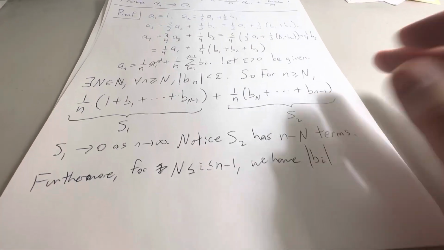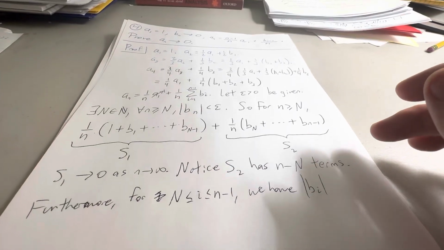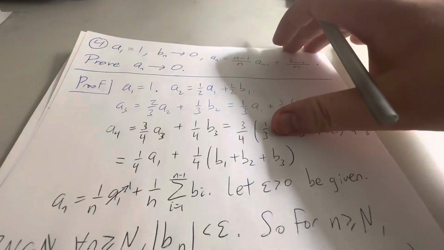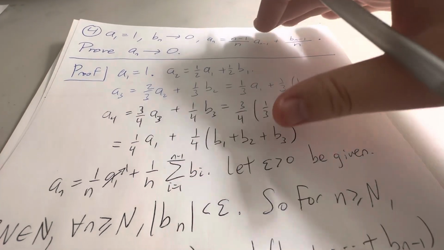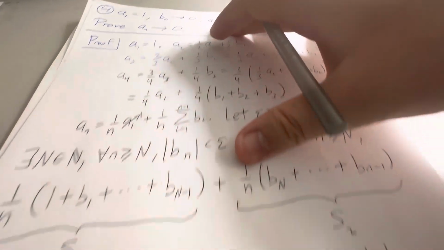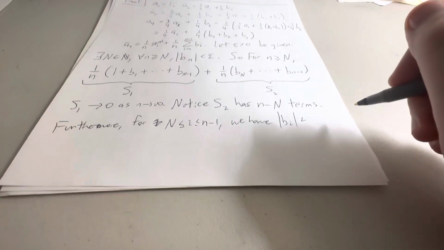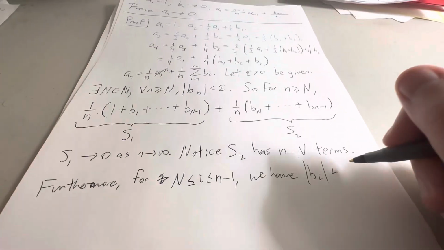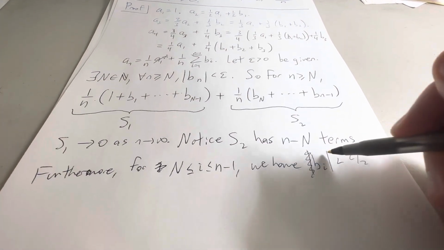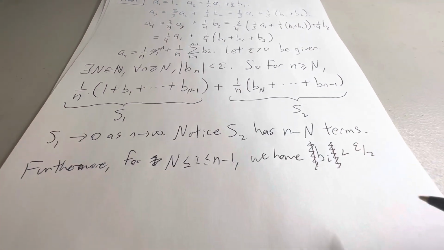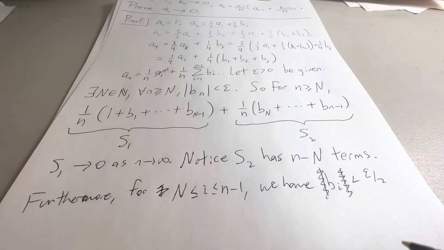Well, I feel like it should be an absolute value. Are my b's positive or negative? I guess I really don't know. I just know that it tends towards 0. So I have that b_i is less than epsilon over 2. Although if it's negative, that's also true, so I can just get rid of it here. We have b_i less than epsilon over 2, provided that something happens.